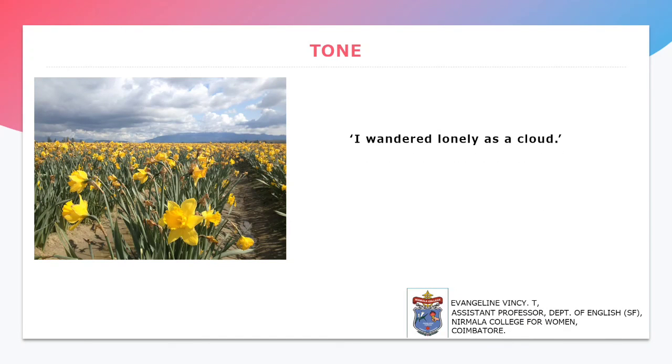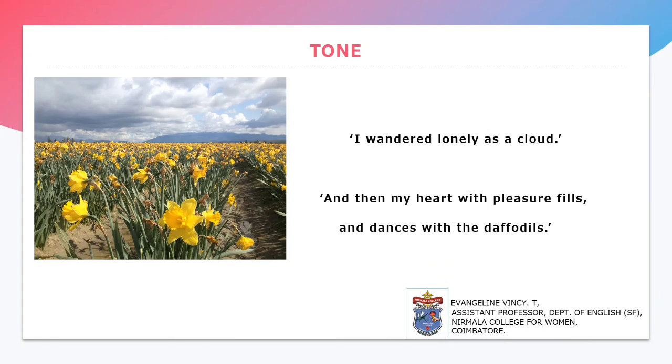Next, the tone of the poem. "I wandered lonely as a cloud." Here, the tone of the poem is very sad at the beginning, but as we move on to the rest of the poem, we can see that it moves from a sad tone to a happy tone. For example, "and then my heart with pleasure fills and dances with the daffodils."